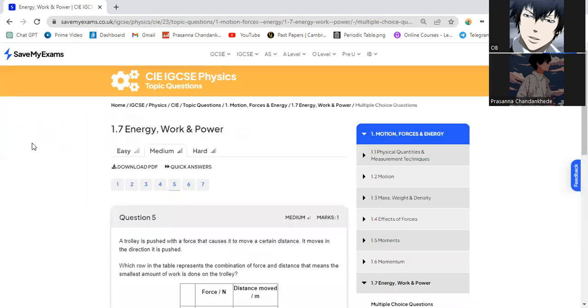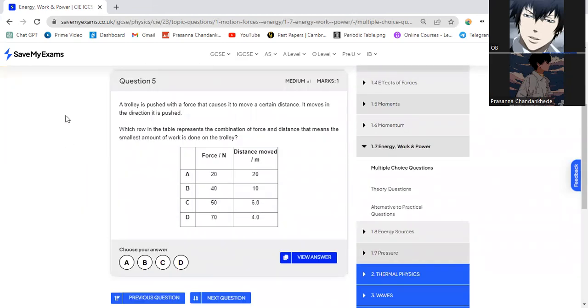Let's go to the next question. A trolley is pushed with a force that causes it to move a certain distance and moves in the direction it is pushed. Which row in the table represents the combination of force and distance that means the smallest amount of work is done on the trolley?